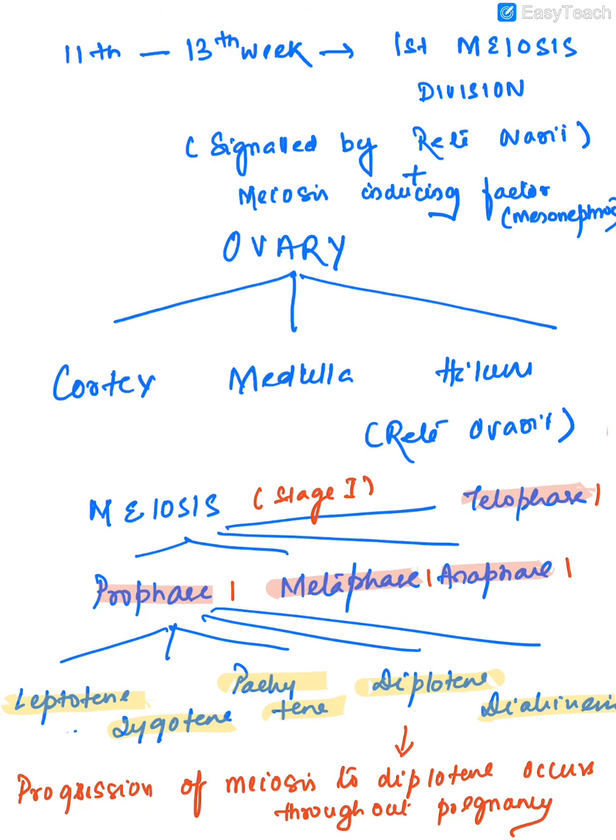The progression of meiosis of the oogonia to the primary oocyte to the diplotene stage occurs throughout pregnancy. The whole process, which starts at around 11 to 13 weeks, continues till the end of pregnancy and is arrested at the diplotene stage of prophase 1.